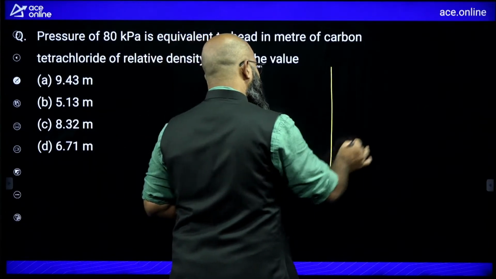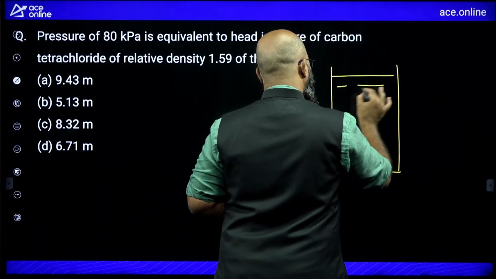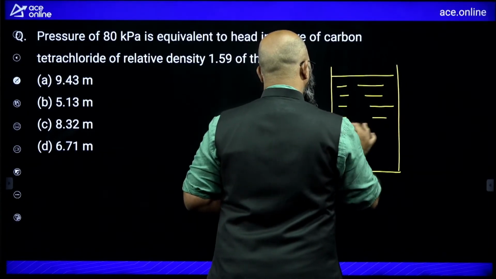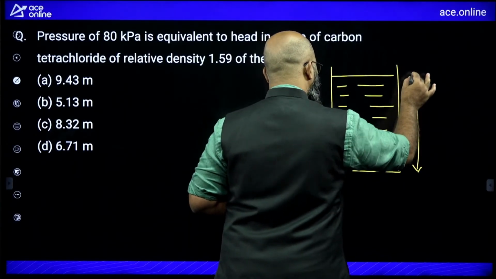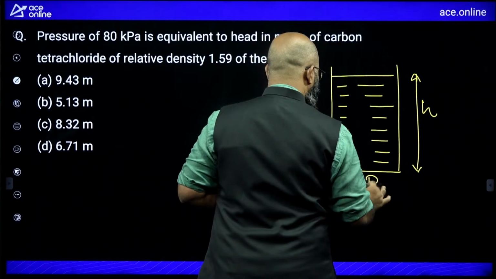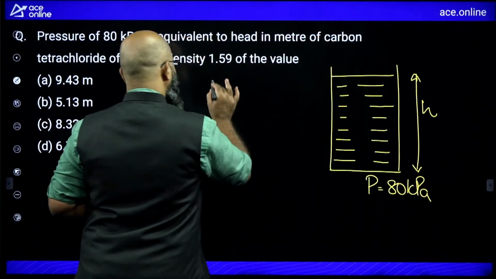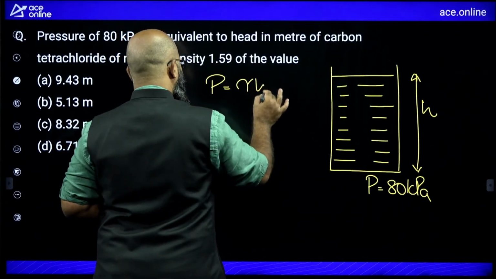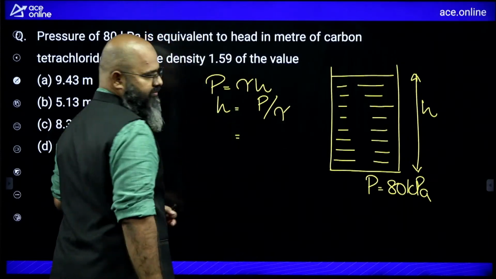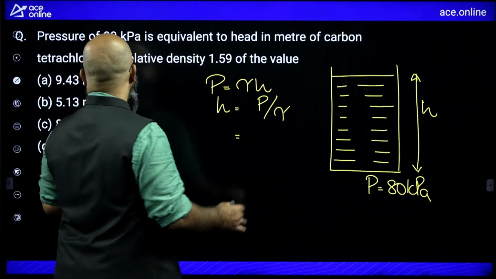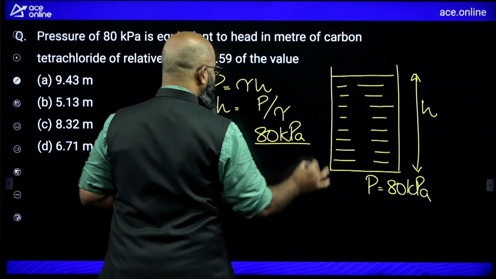This question is saying that if you are having a container in which you are putting in carbon tetrachloride, what height of carbon tetrachloride is required so as to create a pressure of 80 kilopascal over here. Very simple. You can say pressure is equal to gamma times H. In other words, H is equal to pressure divided by gamma. Now pressure over here is equal to 80 kilopascal, divided by gamma.